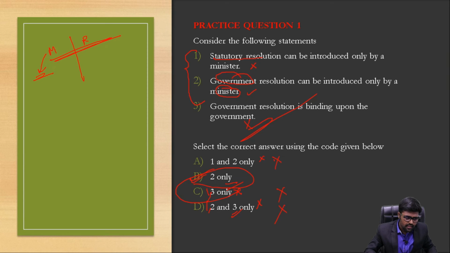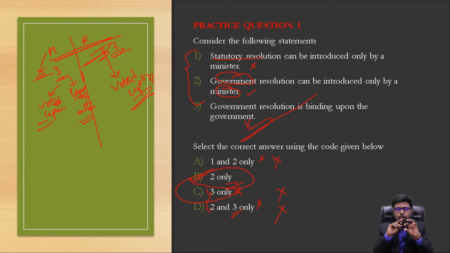For example, a motion will be discussed the same as a resolution, but it can either be voted upon or simply the matter can be left with just a discussion. But in a resolution, there will be a discussion, deliberation, everything, and it will definitely be voted upon. So it is a very important difference which you will also learn in Laxmikant.